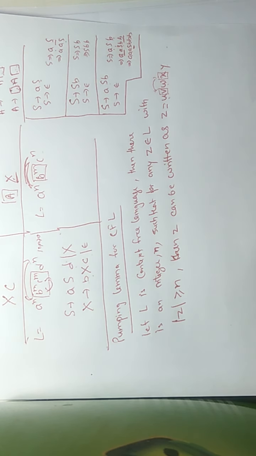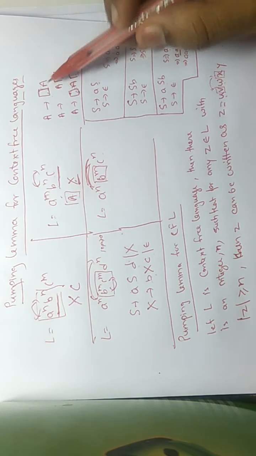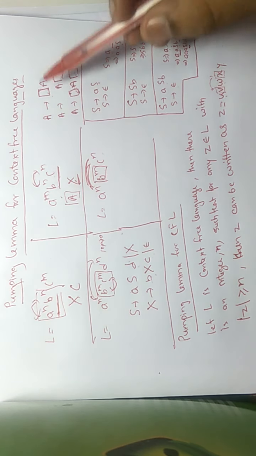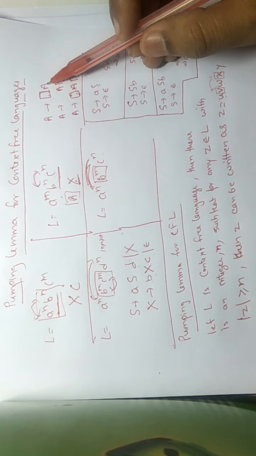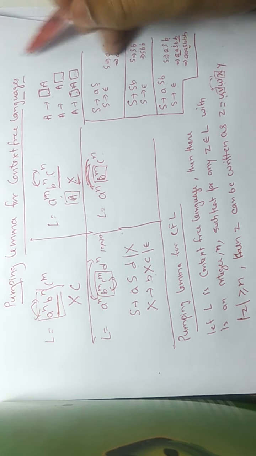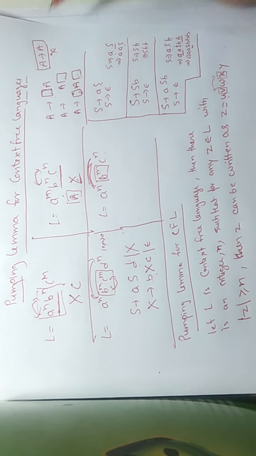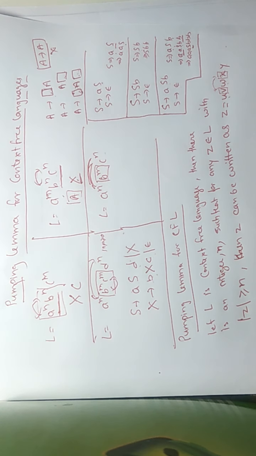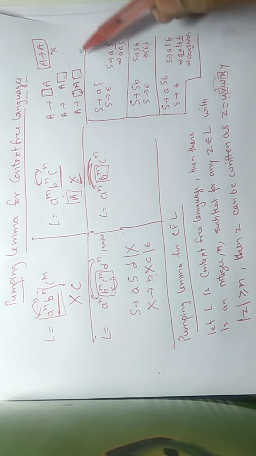But one thing is sure, that for a large input that is greater than n for a particular number, it means that there is some kind of repetition, and repetition can be either on left or right or at both. So we cannot have a production like A tends to A only. It is not doing something, it is not repeating something. So there must be something in left or right or both.